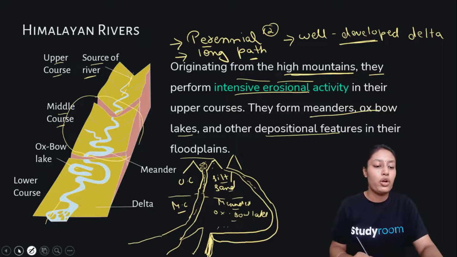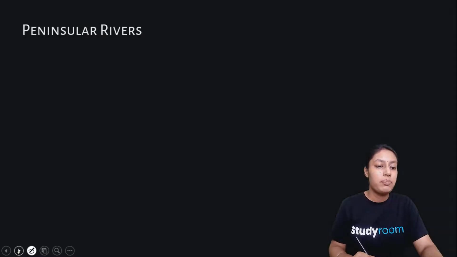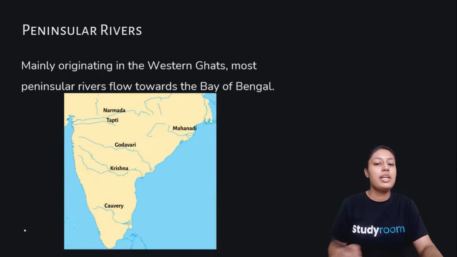Now we'll move on to understand Peninsular rivers. Peninsular rivers are a little different from Himalayan rivers. Peninsular rivers are mostly in the Western Ghats, as you can see here. They originate in the Western Ghats and then merge into the Bay of Bengal. So this is mainly about Peninsular rivers.